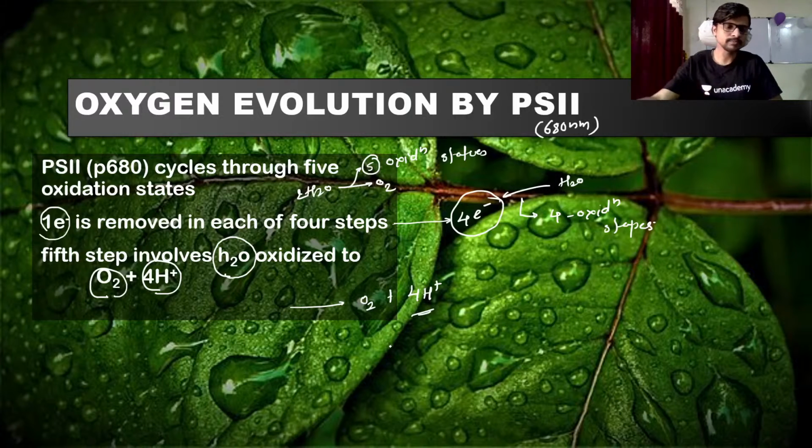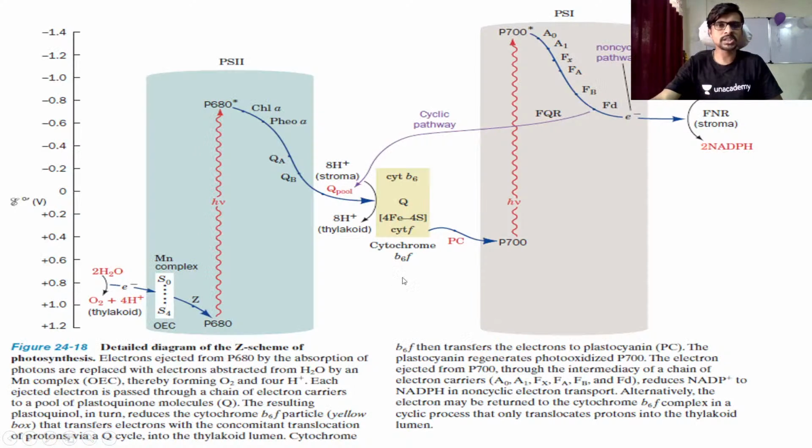Let's see what happened in the next stage. The electrons which are coming from the water, we now have in our hand, along with the 4H plus. This electron is entering into the P680.